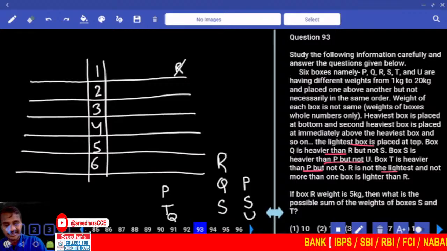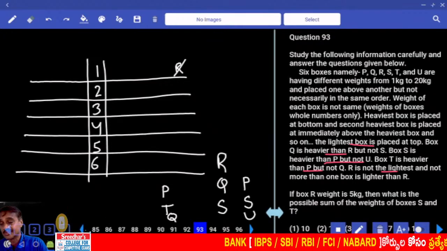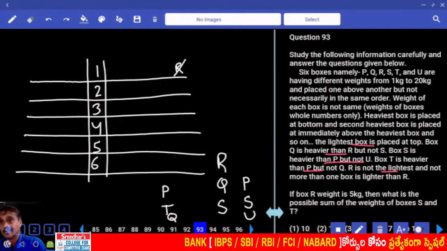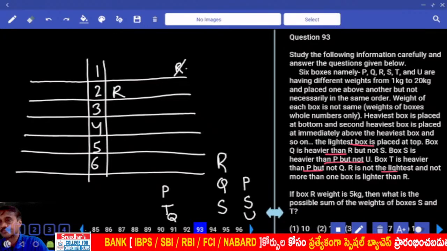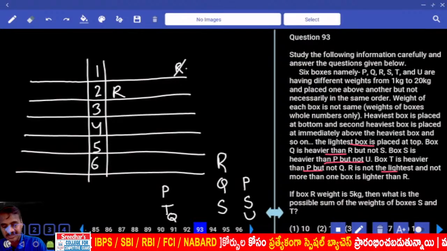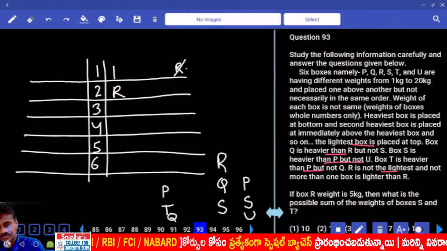R is not the lightest, and not more than one box is lighter than R. Not more than one. Hence R cannot be here. R must be here. If R is the second, then which must be the first? P must be the first.